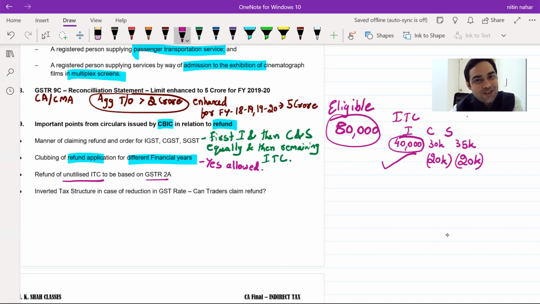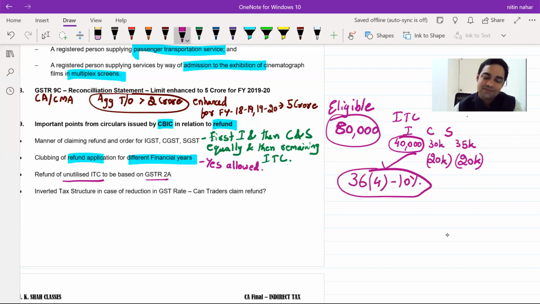It's not coming in my 2A. If it's not coming in my 2A, I cannot claim a refund of that particular amount. Sir, that 10% rule, 10% rule 36(4), that is still 10% applicable for your exams. For your exams, it still remains 10%.